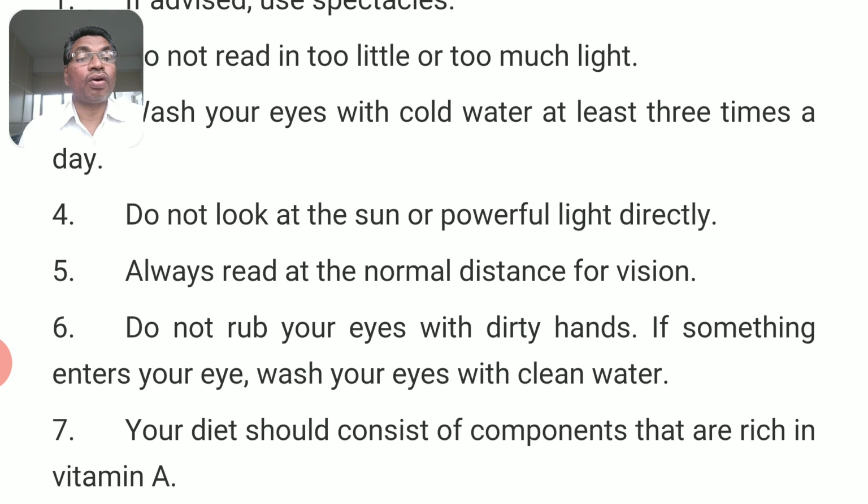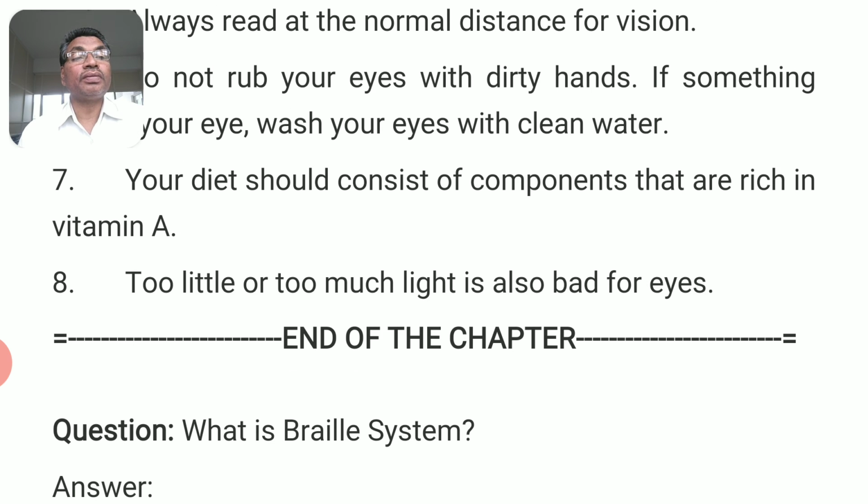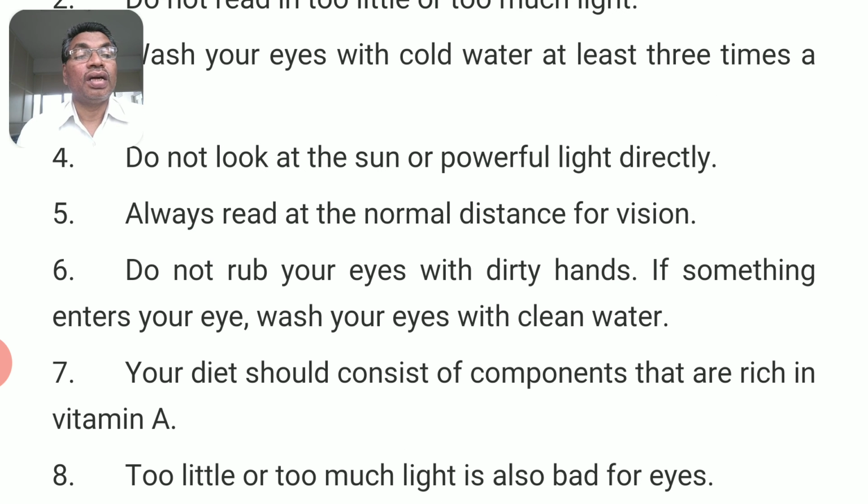Your diet should consist of components that are rich in vitamin A, like ripened guava, papaya, and green leaves, which are very, very important for your eyes. So, too little or too much light is also bad for eyes. So, always study under a tube light. When it is daylight, no problem, but at night, definitely you have to study under a tube light, not under LED light or a CFL bulb. So with this we conclude this chapter, Light, chapter 16.